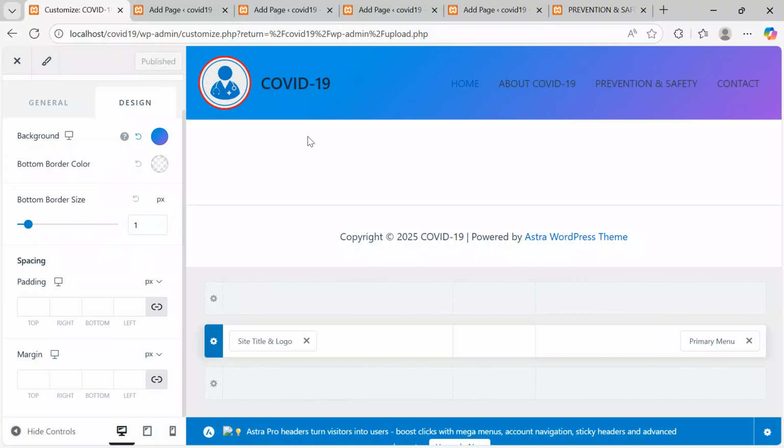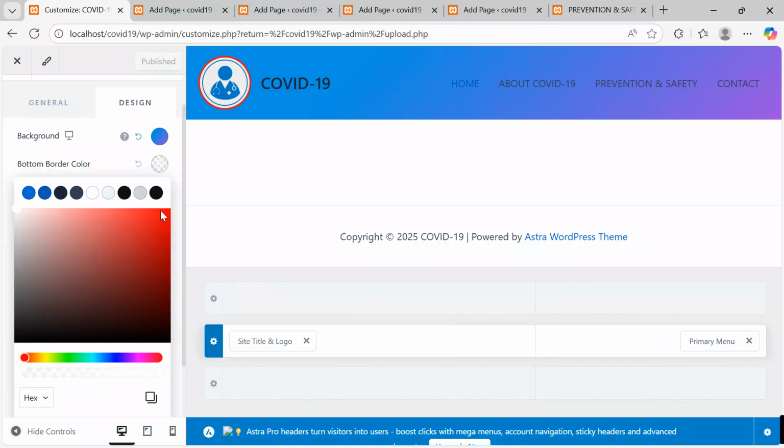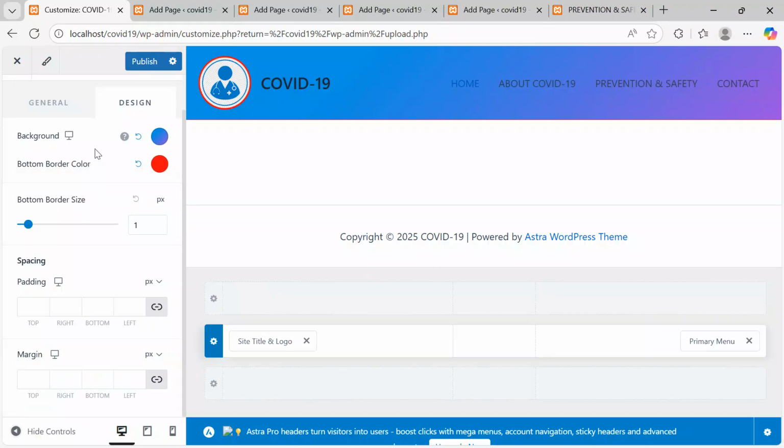Yes, then I'll come onto my footer. Also I work on it, but before, let me work on the bottom border. Bottom border here, I want to keep it with color red, and then after keeping it at red, the border size, let me keep it at that. You come to bottom border size, you increase its size a bit, around 5, and then publish.